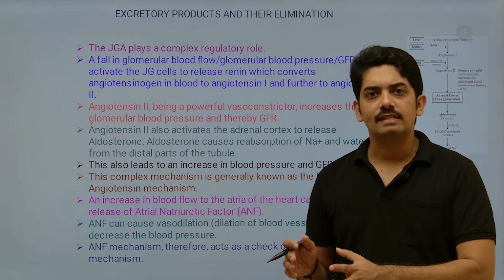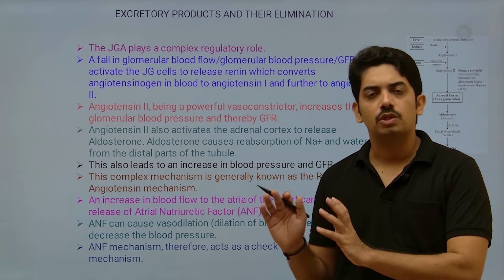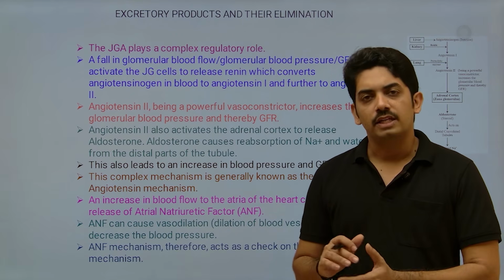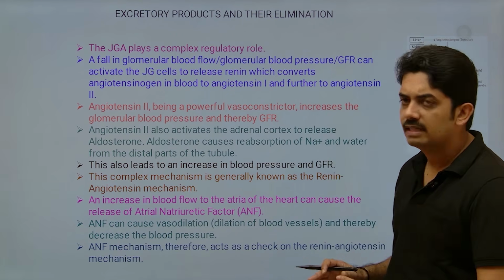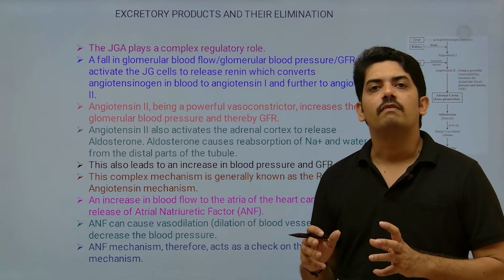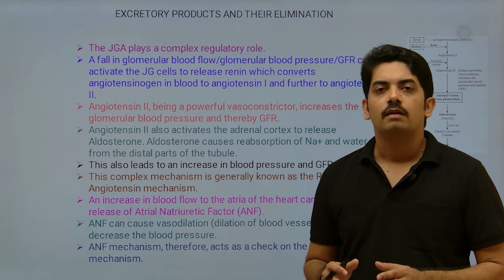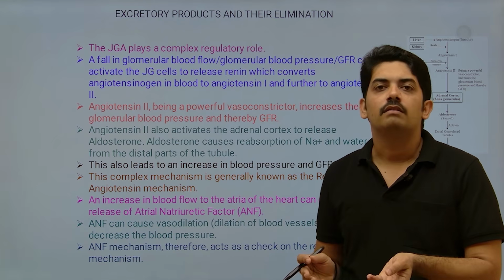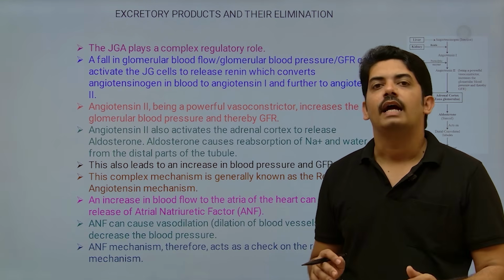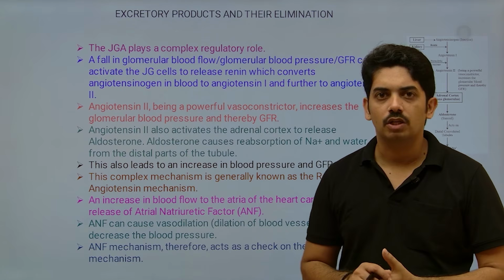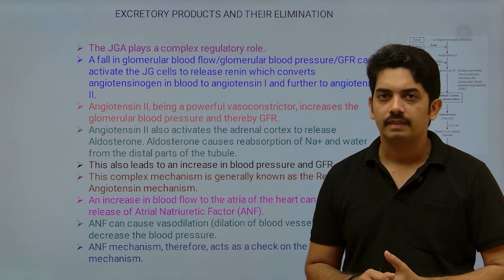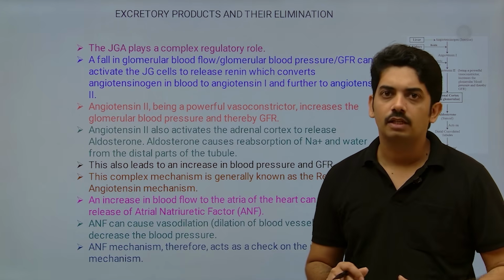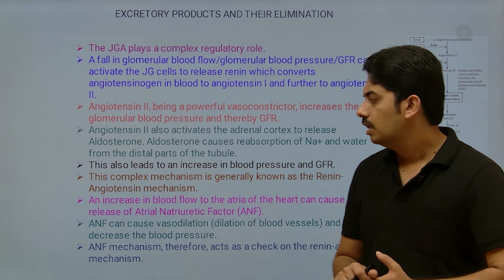Now angiotensin 1 is converted to angiotensin 2. Angiotensin 2 acts as a very strong vasoconstrictor. Because of that, the blood vessels will be constricted and blood pressure will increase, and that ultimately increases the glomerular filtration rate. That means that will normalize the glomerular filtration rate.